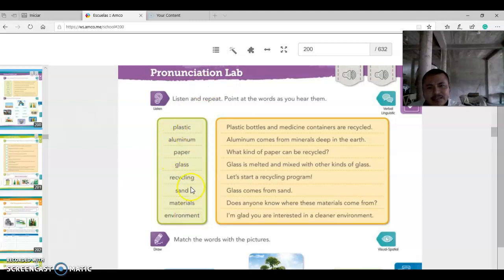So we have this list of vocabulary words, okay? I'm going to play the pronunciation. Please, I want you to repeat each word with their examples. Okay, and please repeat. Listen and repeat.